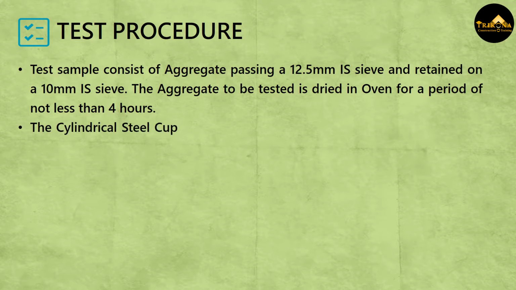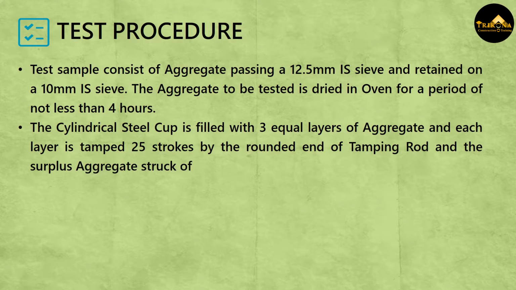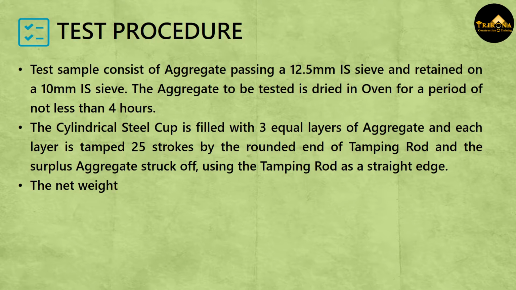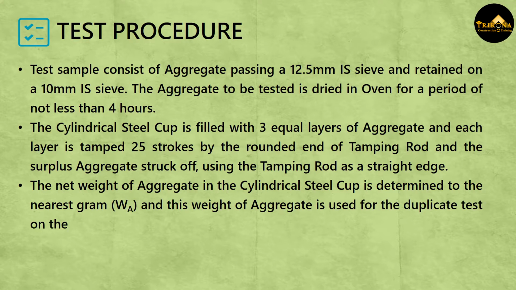The cylindrical steel cup is filled with 3 equal layers of aggregate and each layer is tamped 25 strokes by the rounded end of tamping rod and the surplus aggregate struck off, using the tamping rod as a straight edge. The net weight of aggregate in the cylindrical steel cup is determined to the nearest gram, WA, and this weight of aggregate is used for the duplicate test on the same material.